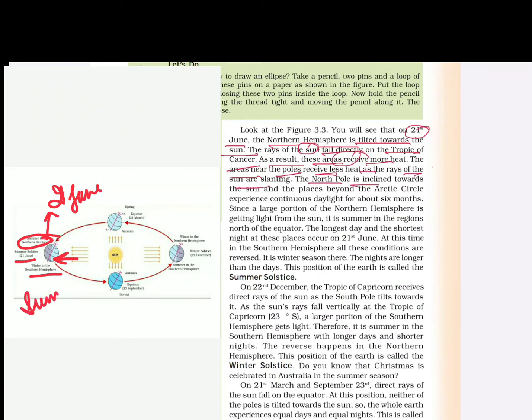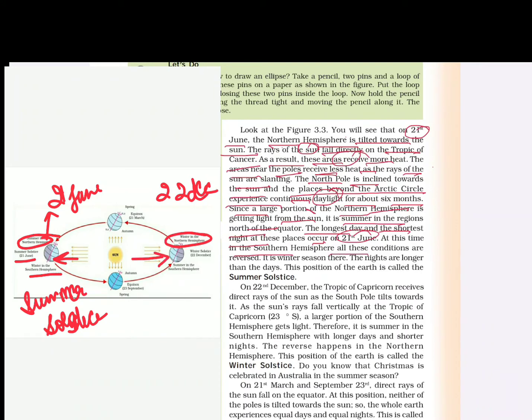The North Pole is inclined towards the sun, and the places beyond the Arctic Circle experience continuous daylight for about 6 months. Since a large portion of the northern hemisphere is getting light from the sun, it is summer in these regions. The longest day and the shortest night at these places occur on 21st June. At this time in the southern hemisphere, all these conditions are reversed. It is winter season there. The nights are longer than the days. This position of the earth is called summer solstice.